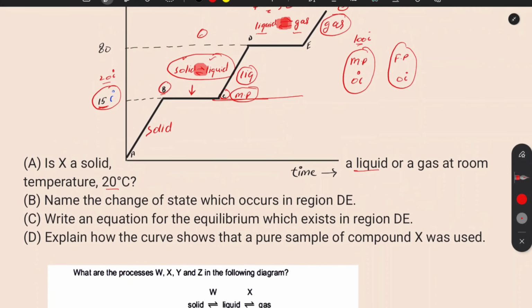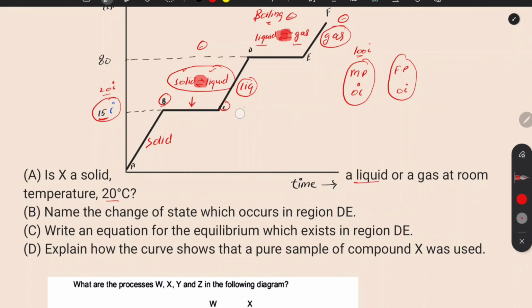So you can simply say that because this is a fixed temperature, anything which is pure will always have a fixed temperature. If it is impure, then it can boil or melt over a range of temperature. So if it is melting at a very sharp 15 degrees centigrade, it means that it is a pure substance.